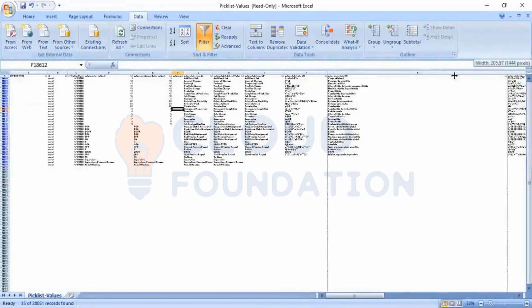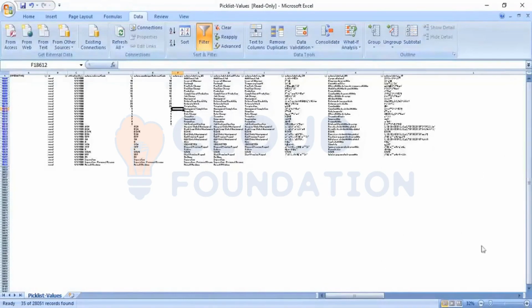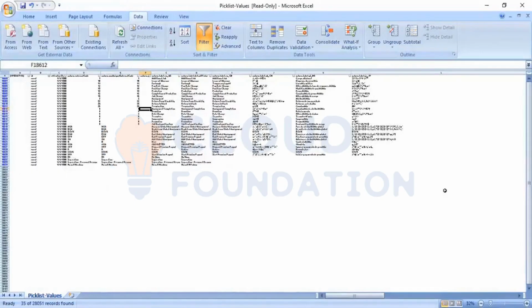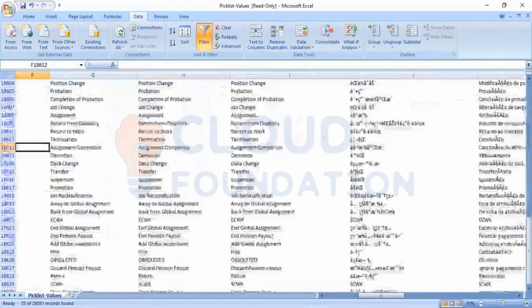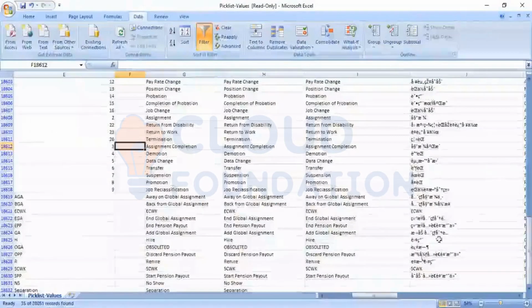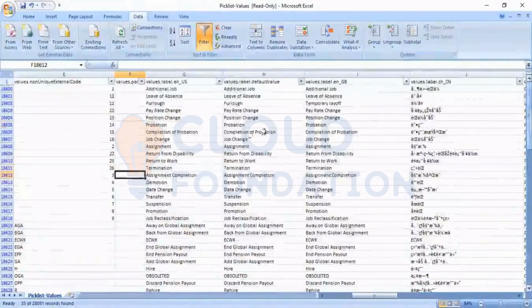I'm just aligning. I have aligned it. When I go here, you can see here